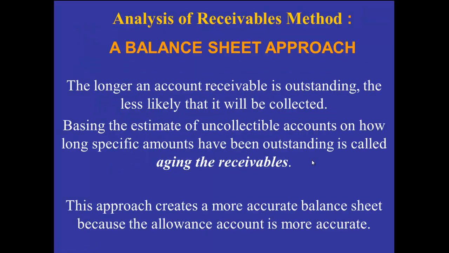So let's talk about accounts receivables and the fact that the older an accounts receivable becomes, the less likely that it is going to be collectible. If you lent a friend $800 last week, you're probably feeling pretty strongly that you're going to be able to still collect that. If you lent a friend $800 4 or 5 years ago, they're probably still not your friend if you're still trying to collect the money from them, and you probably at that point are pretty confident you're not going to collect it, right? So the older a receivable becomes, the less likely it is going to be collected.